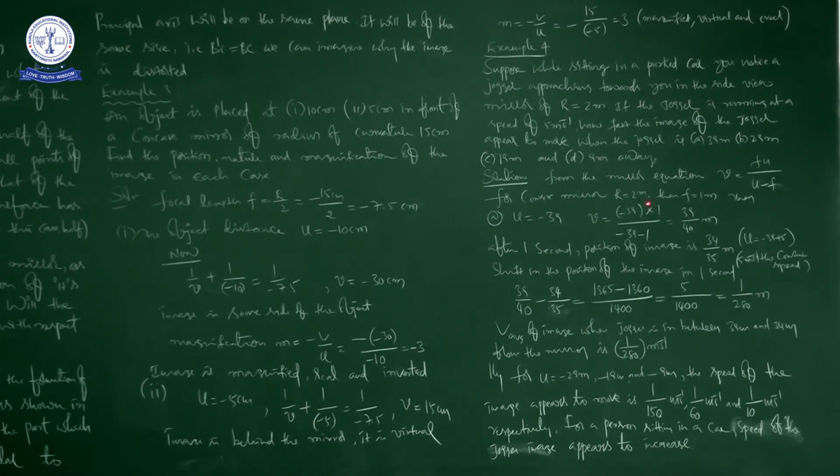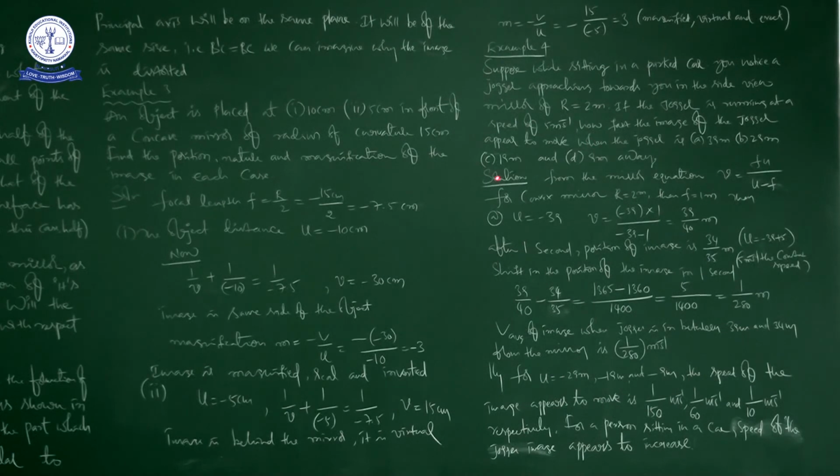You just imagine you are sitting in a parked car, the car is in a stationary position. The velocity of the car is 0. You notice a jogger from your rear view mirror, just beside the driver, it is a convex mirror, right? The radius of curvature of the mirror is 2 meters. A jogger is running towards the mirror, he is approaching the mirror, running at a constant speed of 5 meters per second.